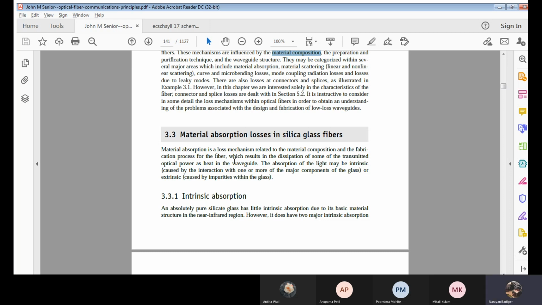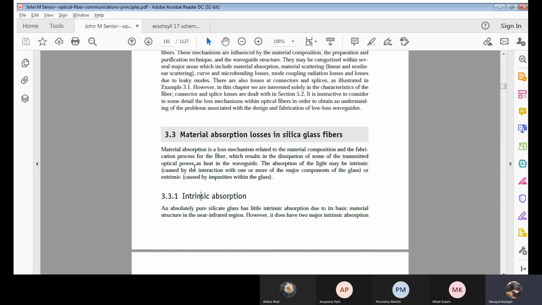And all of that will happen due to intrinsic as well as extrinsic absorption. Here they have clearly mentioned that intrinsic absorption will be due to the interaction with one or more of the components present in the glass material, and extrinsic absorption will be caused due to impurities within the glass. Say, interaction and impurities present.